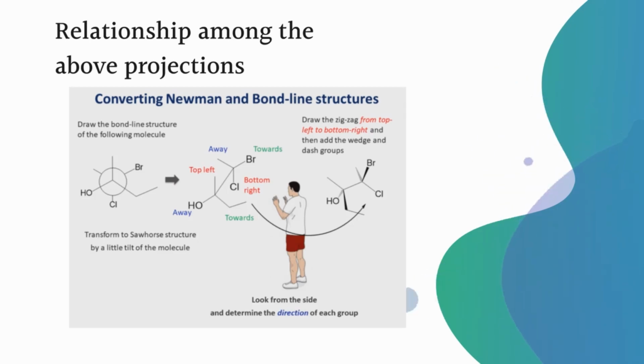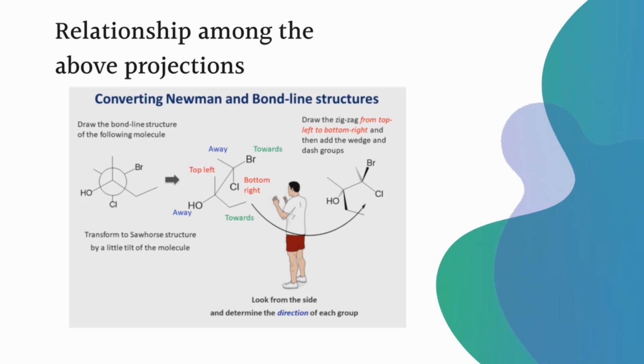Both these groups are clearly visible to the viewer, so they are along the plane. Whatever functional groups or atoms are arranged along the plane are generally represented by a solid line.